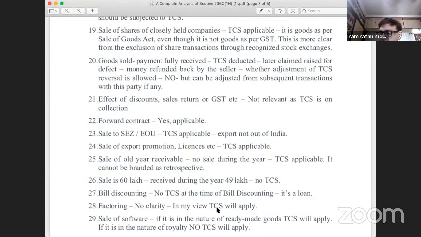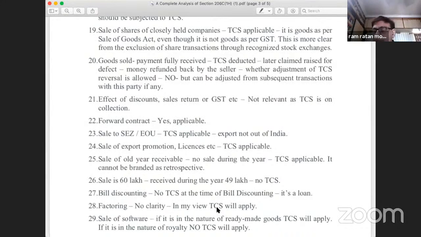Now here the invoice was raised inclusive of GST for rupees 1 crore. Now 1 crore plus 0.075%, this amount is also required to be paid by the customer. So plus that amount the customer has already paid. Now, after this amount has been paid, there are no other transactions with the customer, but the customer is now raising that there are defects in the goods and please give me back rupees 10 lakhs. He is claiming rupees 10 lakhs.